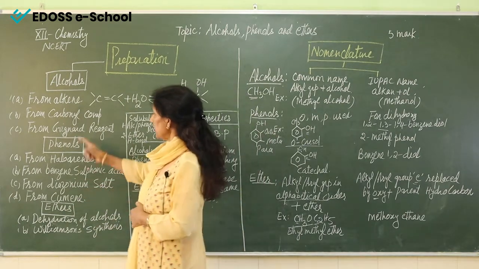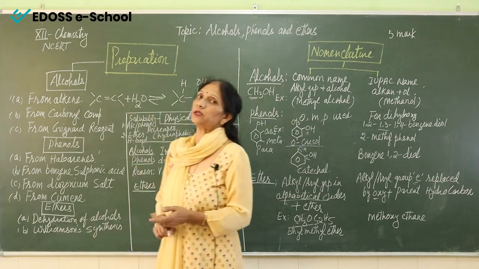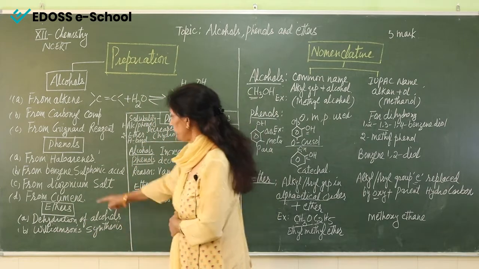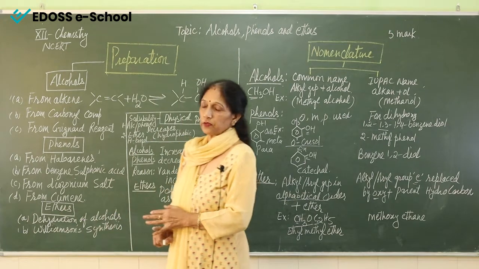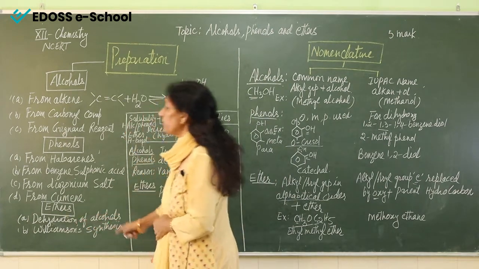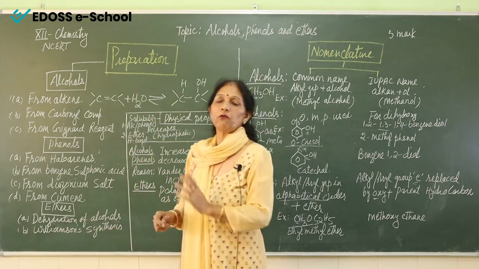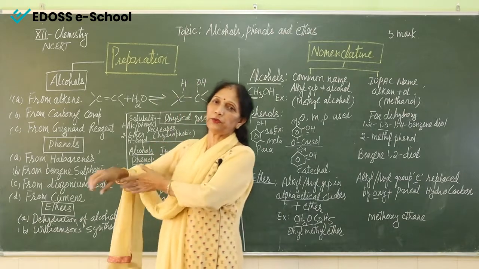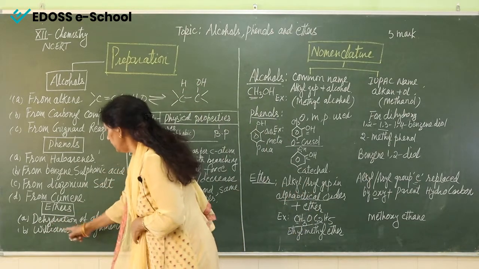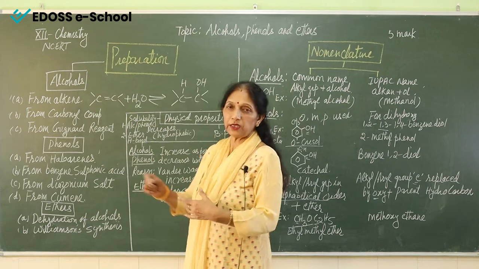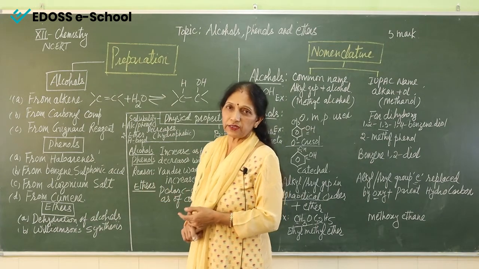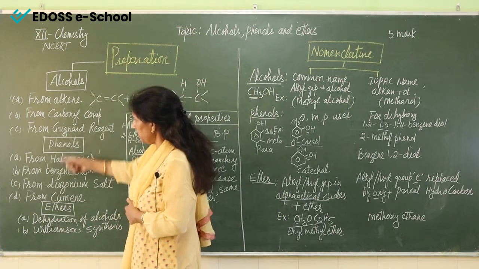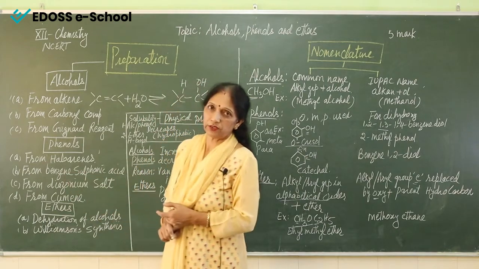And then come ethers. How can we prepare ethers? For the preparation of ether, there are 2 methods. First is dehydration of alcohols. We can remove water from the alcohol molecule. And second is Williamson's synthesis, by making phenoxides or alkoxides. So these are the methods of preparation.